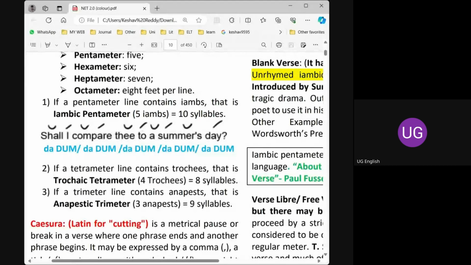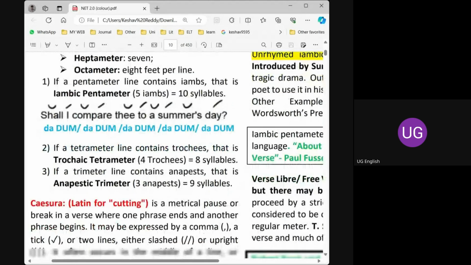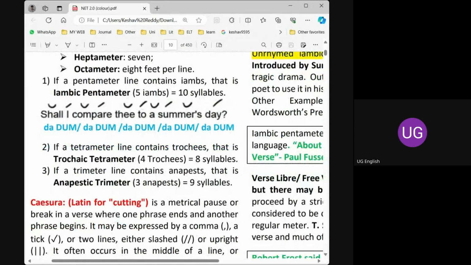They may give you a line and ask you to find out the meter also. So, tetrameter, trochaic meter. Tetra means 4. Trochaic means 2 syllables. Trochee, we know the trochee. So 2 into 4, that is an 8 syllable line.